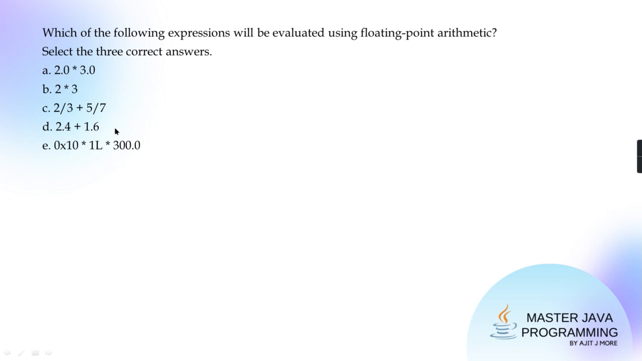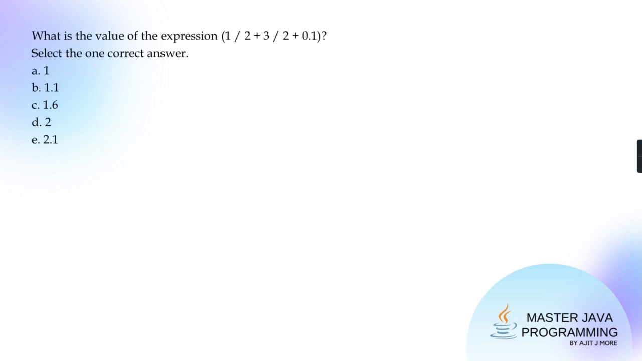D, tell me. 2.4 plus 1.6, it is floating point. And this is hexadecimal 10, which is long, but 300 is double, so obviously the answer will ultimately be double, that is floating point. So A, D and E are the ones based on floating point arithmetic. Now this one, who will tell me quickly?